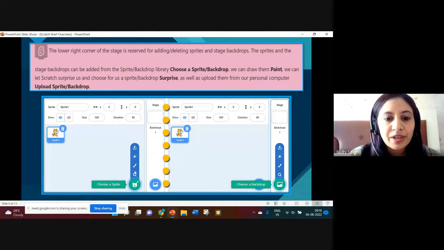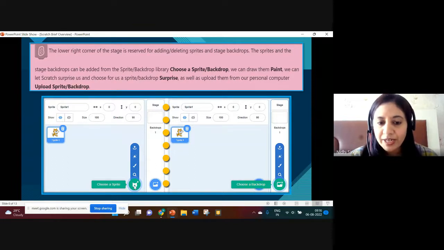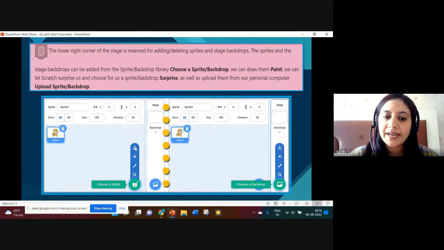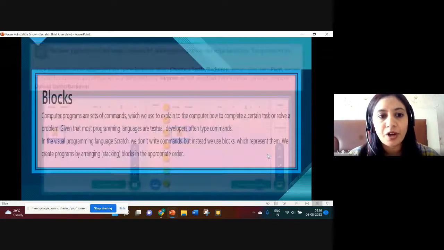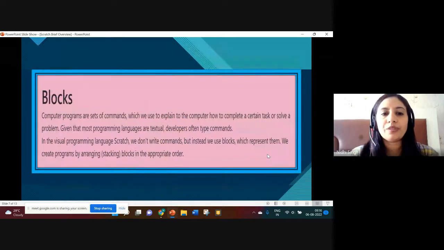You can choose a sprite from this library. If you click on this icon, you can get all these options to choose a sprite. And just next to it, you can choose a backdrop just like it. You can search, you can pick it from the library, you can paint your backdrop yourself, click on surprise for a random one, or upload it from your drive. All right. Now, what are blocks?